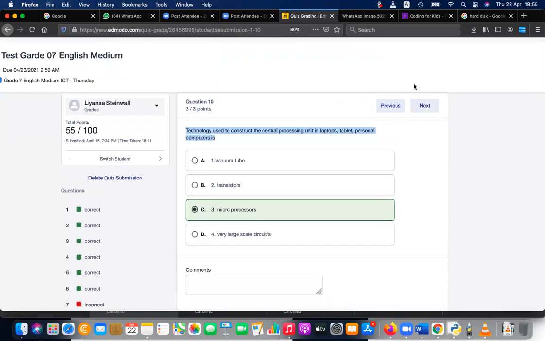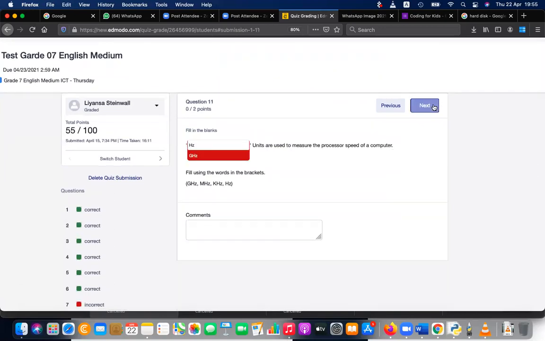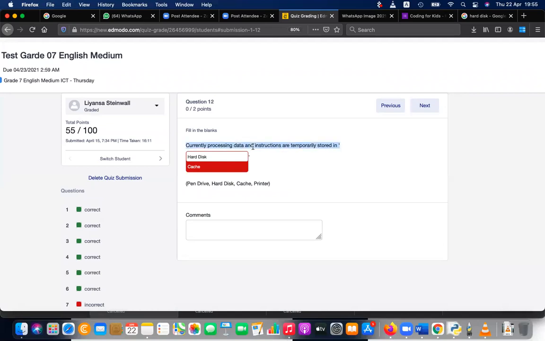Okay, let's see. Next one. How do you measure the speed of a processor? Gigahertz only. Yes, it's gigahertz. You have given hertz. Hertz is not wrong, but the most proper and suitable answer is gigahertz. That's why you got 0 for this. I wrote hertz. And currently processing data and instructions are temporarily stored in.